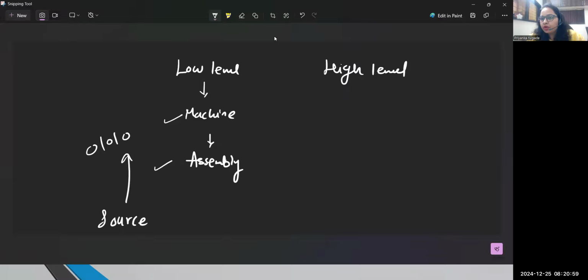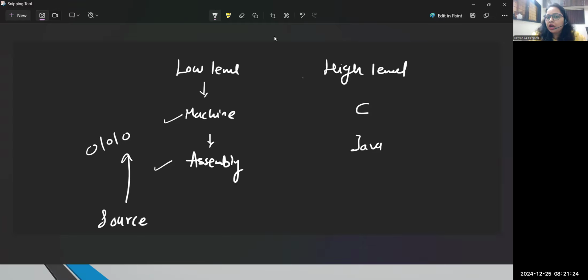So the main point is, we need compiler and interpreter utilities in high level languages also. Whatever code you write with a C program, whatever code you write with Java or Python, any of these programming languages, we need a compiler or interpreter to convert the source program into machine understandable language, right? So yesterday we discussed this part.